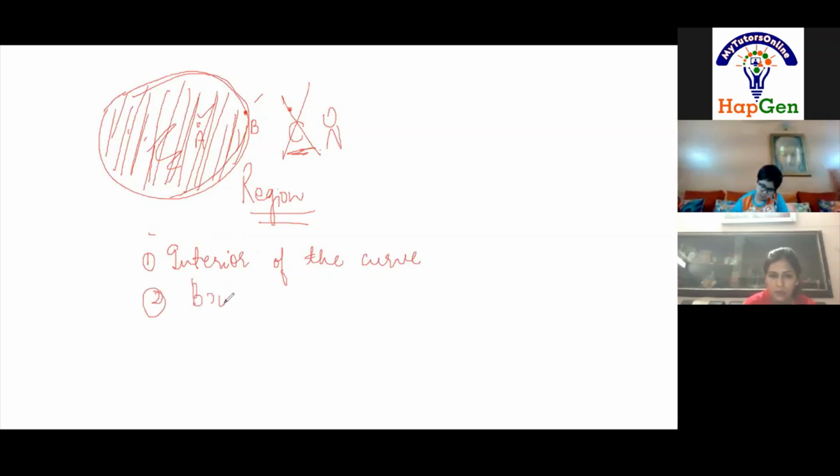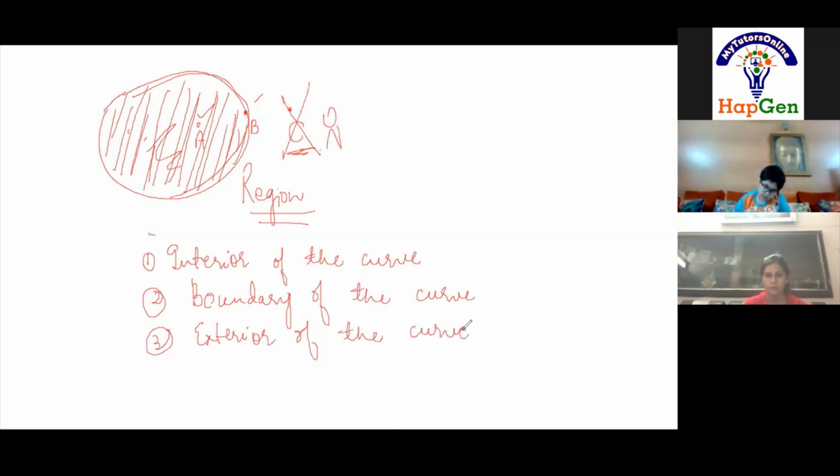I've written it also if you have some problem. Second is the boundary of the curve. And third is the exterior of the curve. So a closed curve has 3 parts.